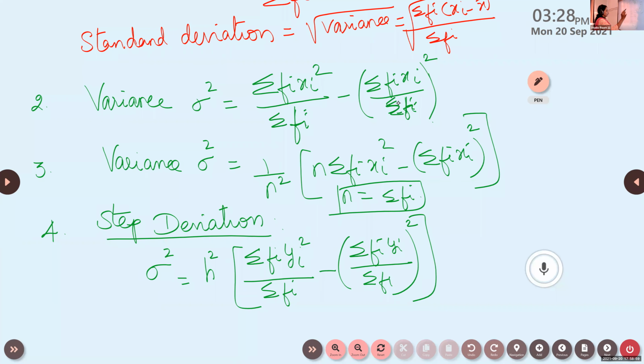Similar to this, but here we have h square. So what is yi here? Yi is xi minus a by h. What is a? A is the assumed mean we take, somewhat a middle value. So sigma square is h square into sigma fi yi square by sigma fi minus sigma fi yi by sigma fi the whole square, where yi is equal to xi minus a by h.